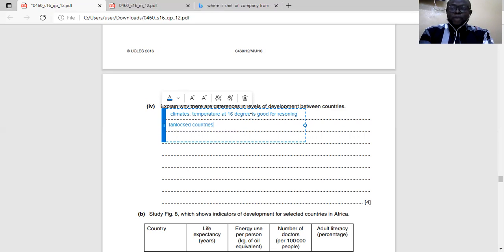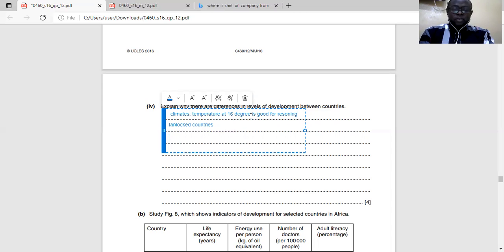Because they have to be paying more. They have to be paying more because they are borrowing the port of other countries. So when the country is landlocked, it's going to be a disadvantage when it comes to development. Because having access to sea makes you very active in international trade. So you are bringing in things, you are selling, you are sending out and all of that.